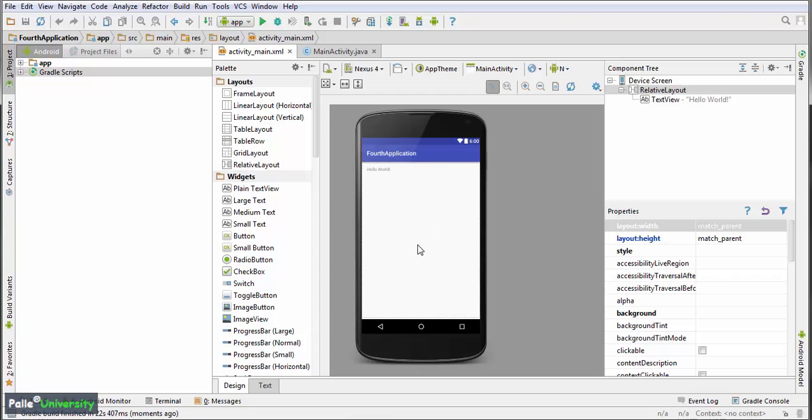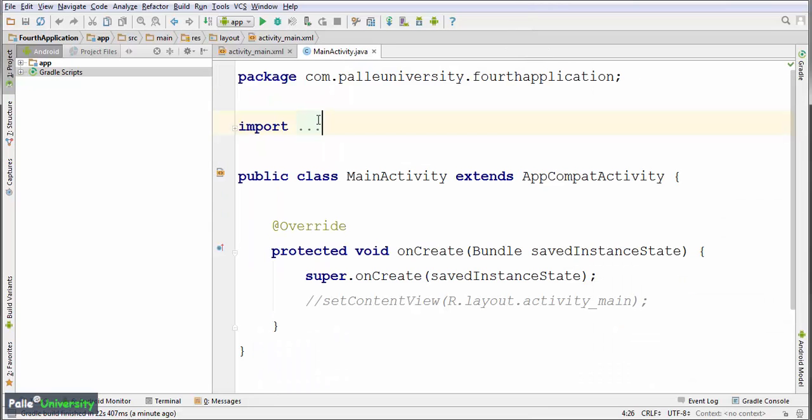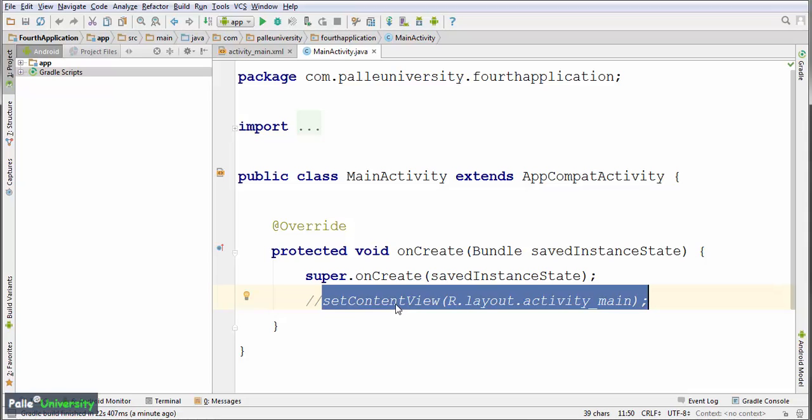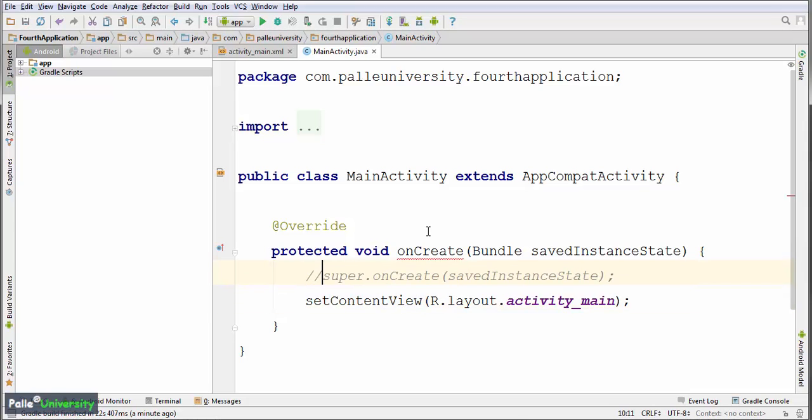But once I run the application, if you observe the Genymotion output, is it displaying hello world? No, because we have commented this line. Once you comment this line, Android will understand that it should not load your screen design onto the phone. I hope you understood. Now let me remove this comment line. Coming to the next point, what will happen if we remove this line? As per the previous session, your application should crash.